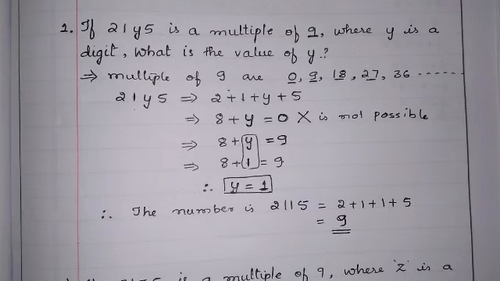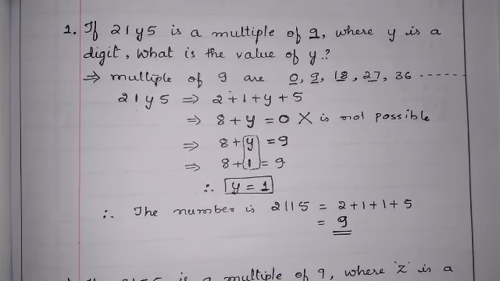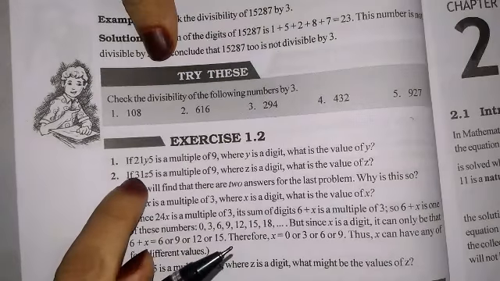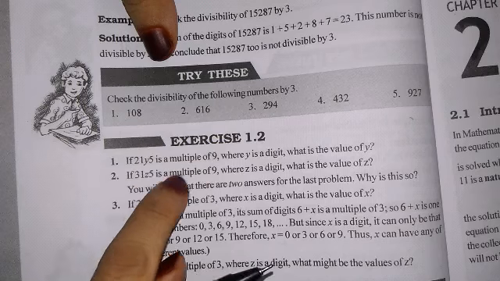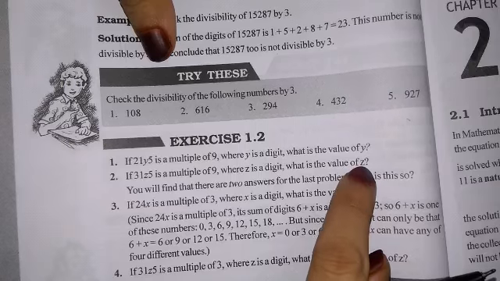So hope you all have understood well here. We'll go for the next problem. Let us check what the next problem is. Okay, second one. If 31z5 is a multiple of 9 where z is a digit, what is the value of z?